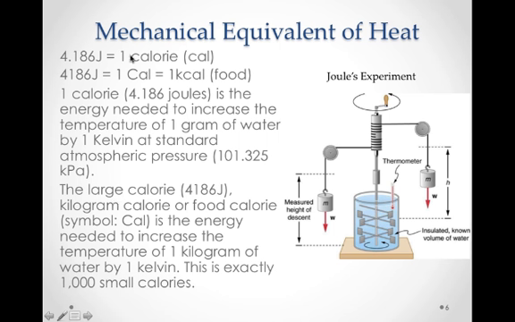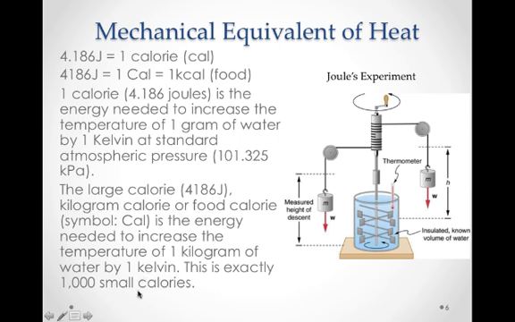That's called a small calorie. There's also something called a large calorie, which is really just 1,000 times the small calorie, or 1 kilocalorie, and that is given a symbol capital CAL, and it's called a large calorie or food calorie or kilocalorie, and that is the energy to increase the temperature of 1 kilogram of water by 1 degree Kelvin or Celsius.